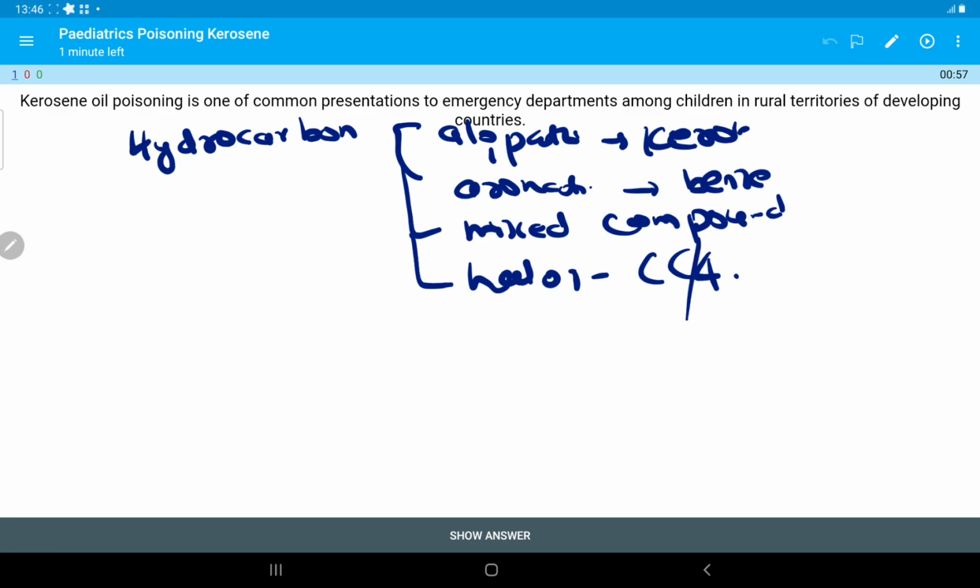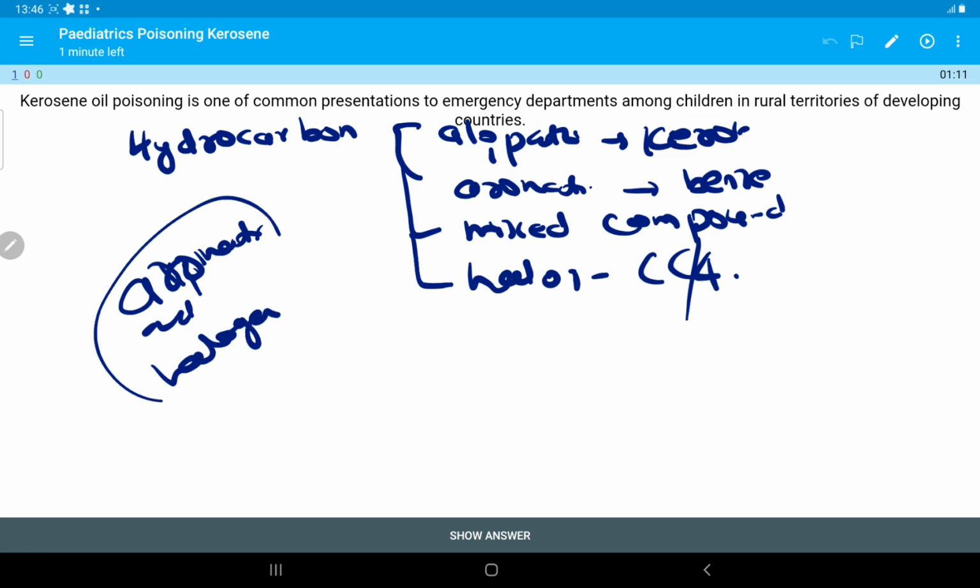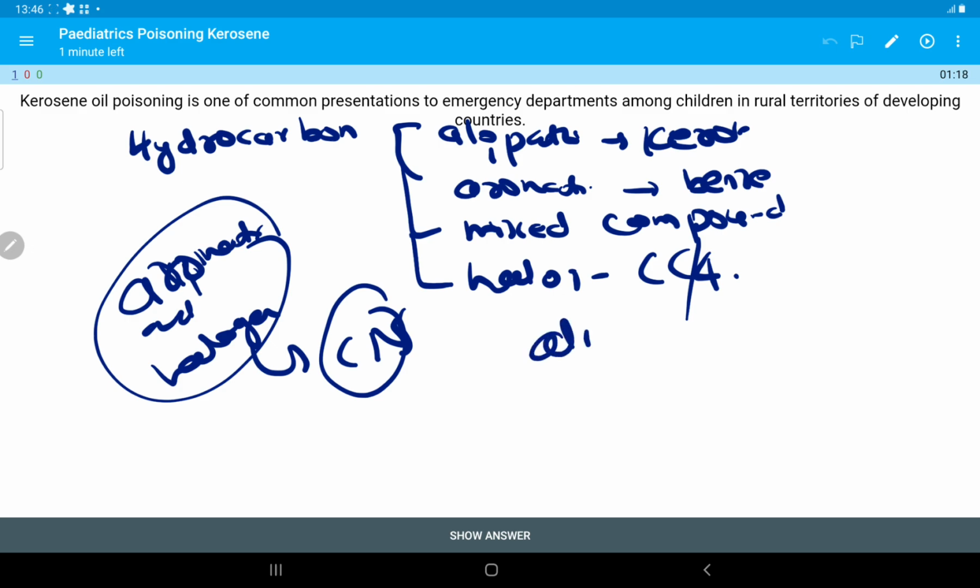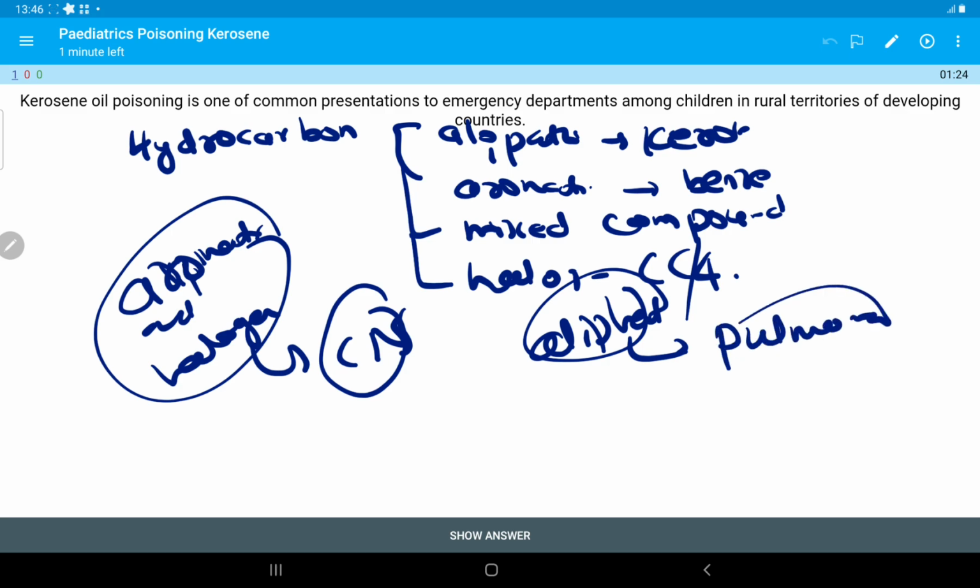Aromatic and halogenated compounds have a predominant effect on the central nervous system, whereas aliphatic hydrocarbons have a direct role in pulmonary symptoms. They act directly on the lungs.